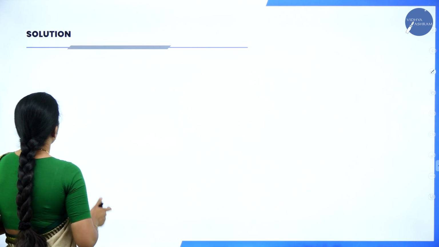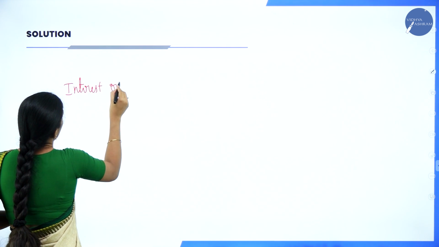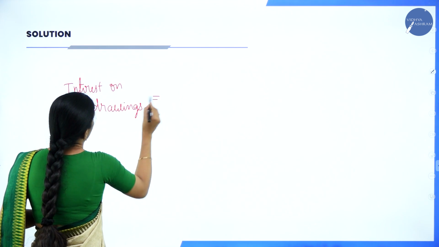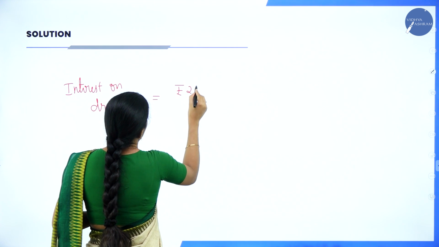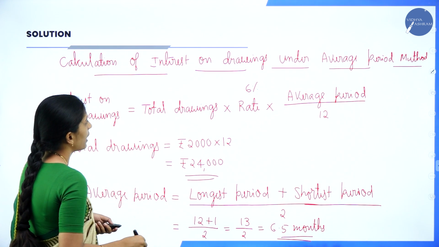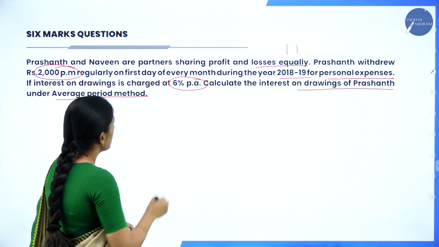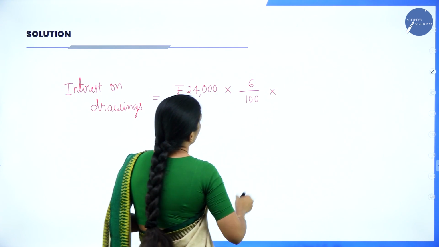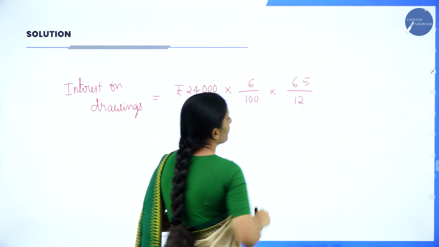Now we shall apply the formula. Interest on drawings is equal to, we know total drawings, how much? Rupees 24,000, and the formula is total drawings into rate. So into rate of interest, they have given in the question 6%. So 6 divided by 100 into average period is 6.5 divided by 12.